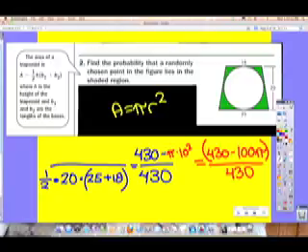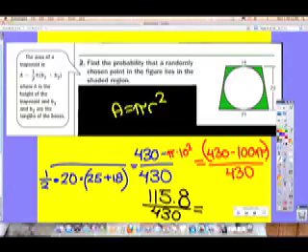Boy, that doesn't make any sense for probability. Oh, so that's the numerator? And then divide by 430? Got it. It's got to be around like 25%. 27? All right.